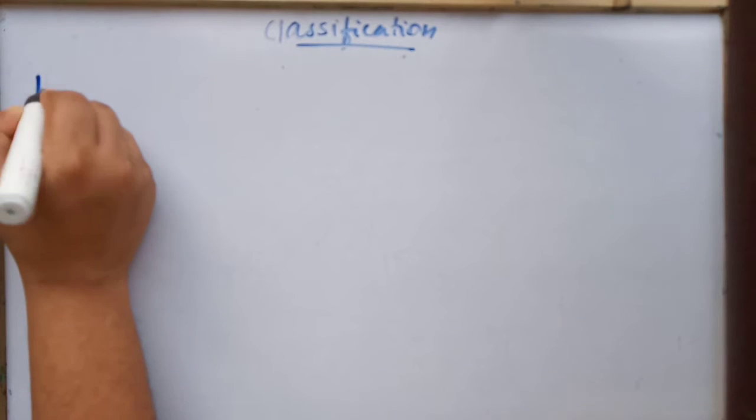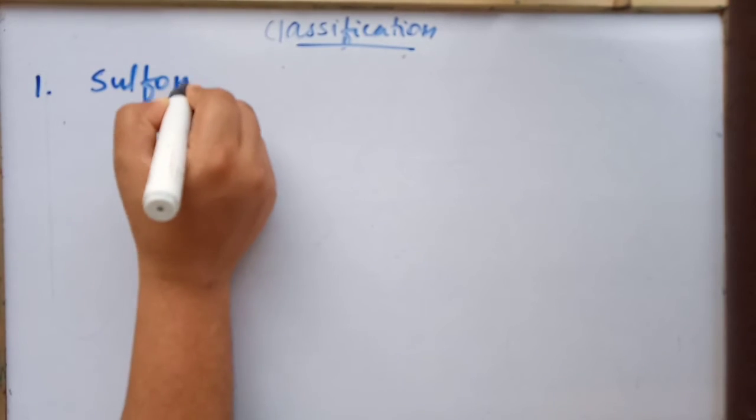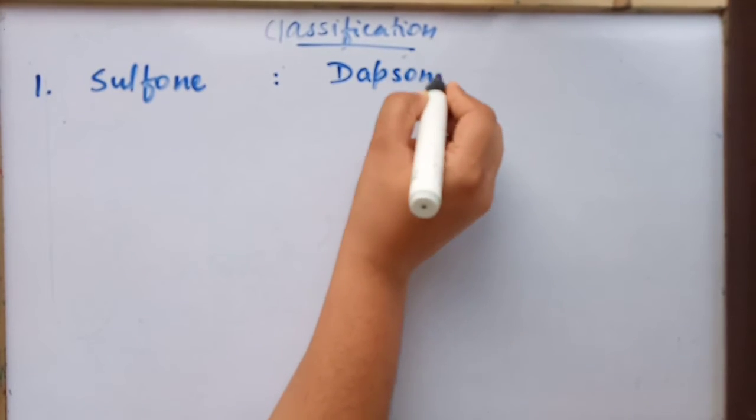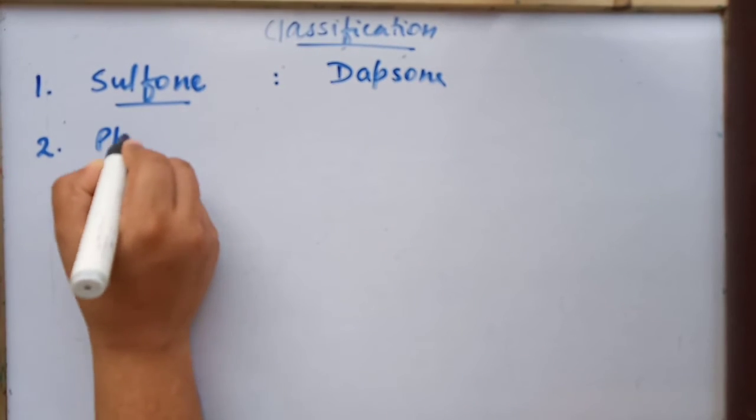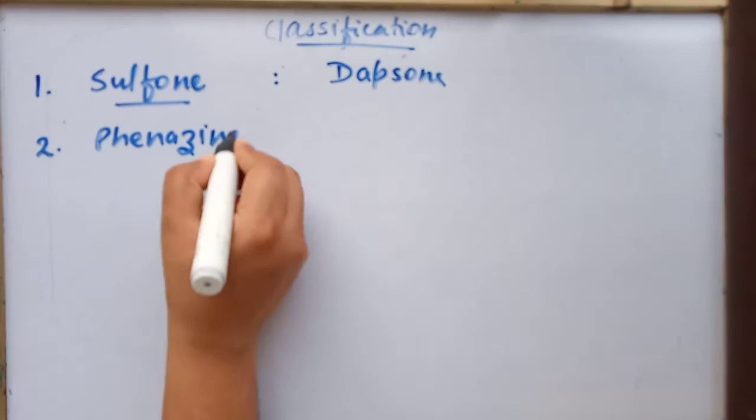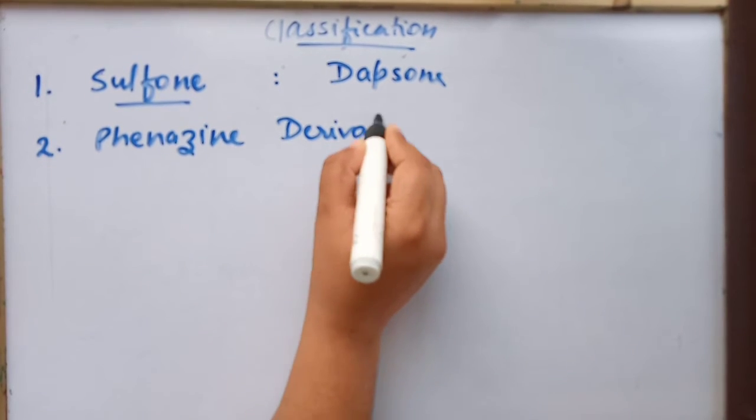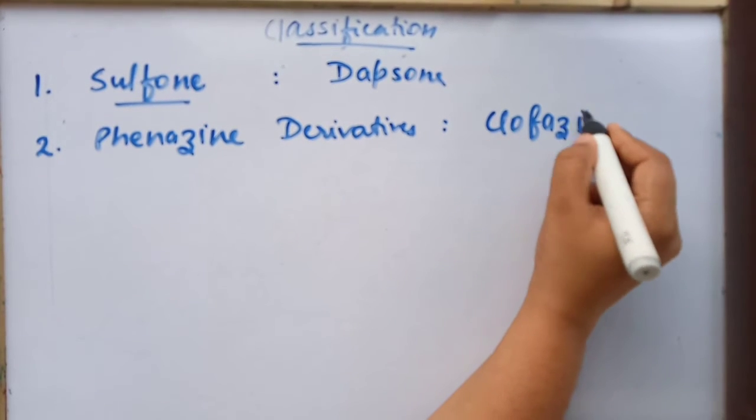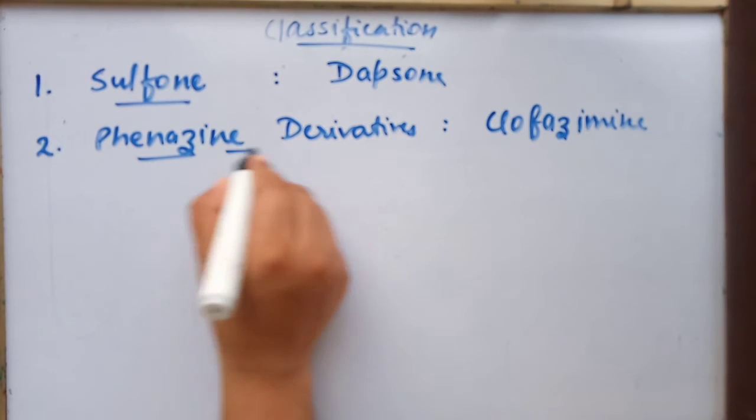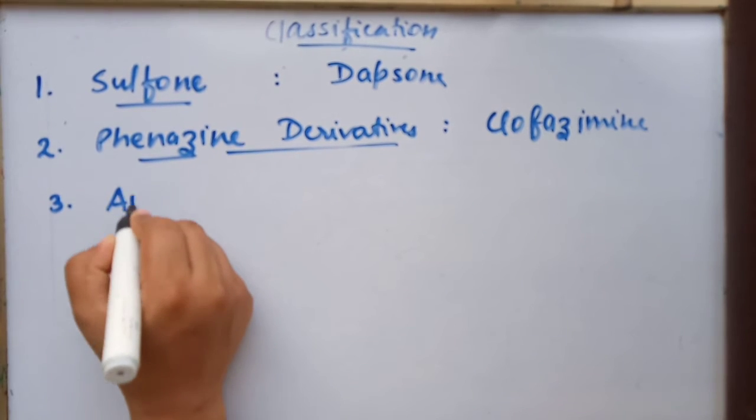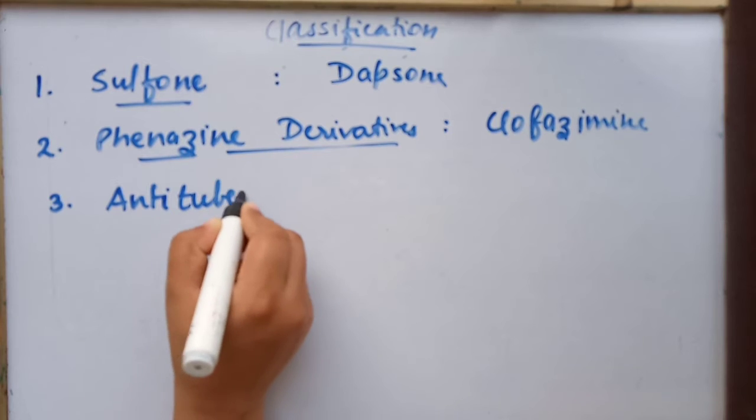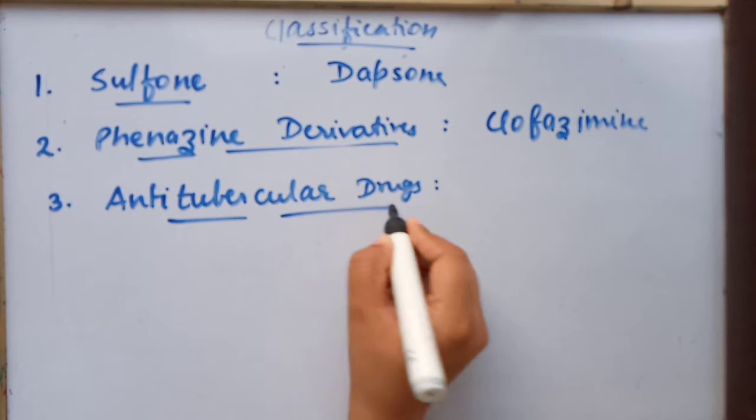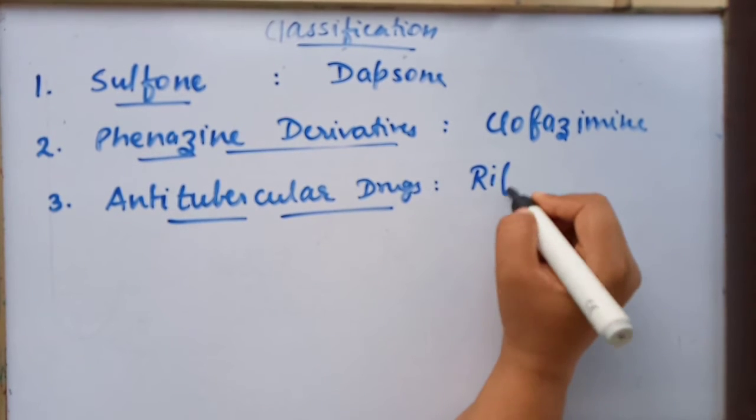The first category in the classification is sulfones, as we have seen in sulfonamides, that is Dapsone. The second category is phenazine derivatives. The drug in this category is clofazimine. The third category is anti-tubercular drugs. The drugs in this category are rifampin and ethionamide.